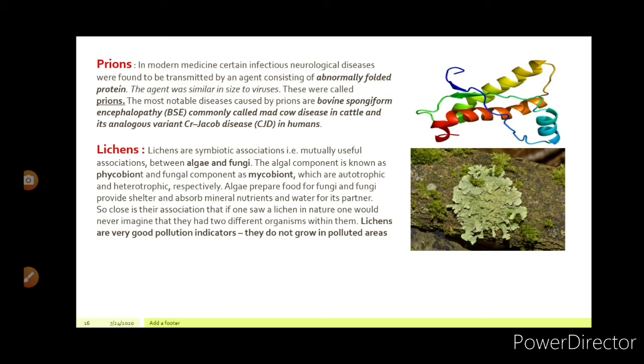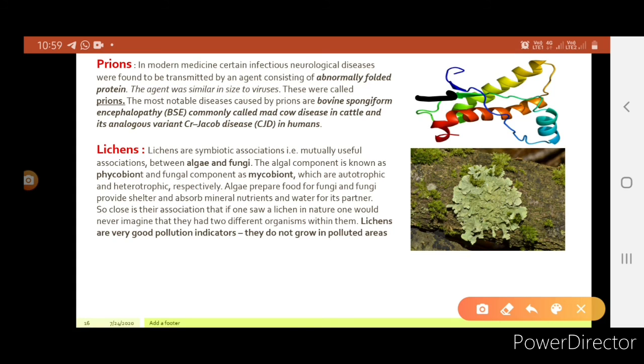Prions. Prions is a relatively newer concept. In modern medicine, certain infectious neurological diseases were found to be transmitted by an agent consisting of abnormally folded protein. This is the abnormally folded protein. Okay, in this image you can see it like a spring. The agent was similar in size to viruses. So prions are also very small in size like the viruses.